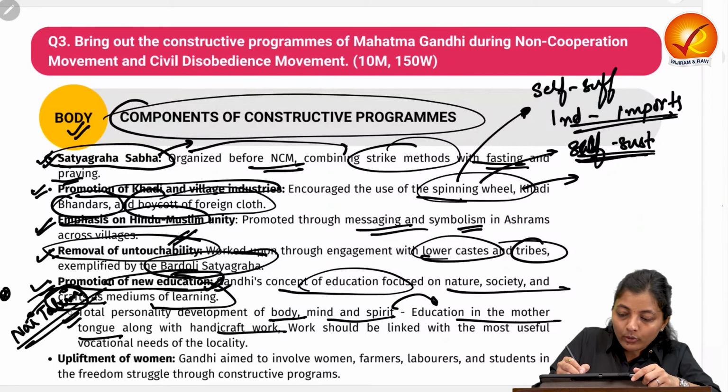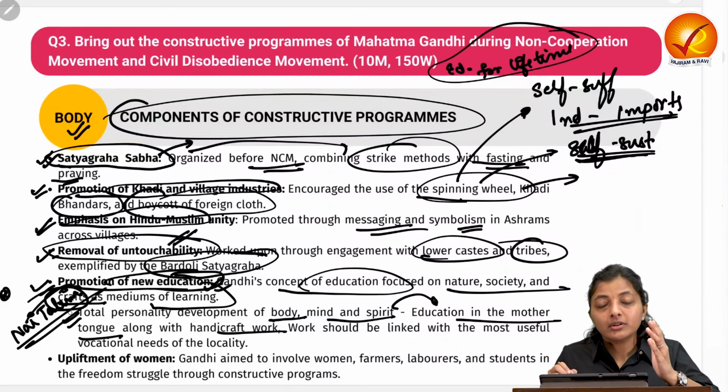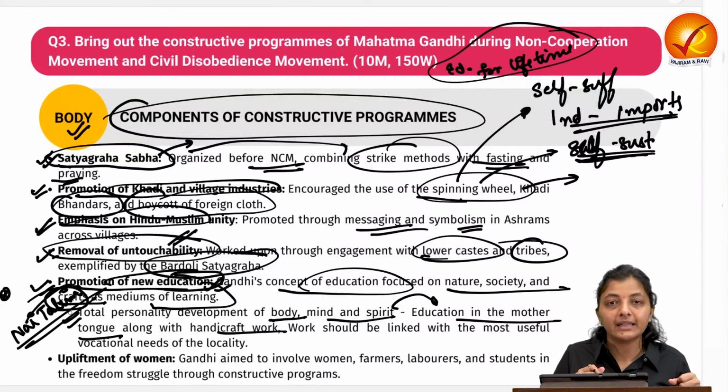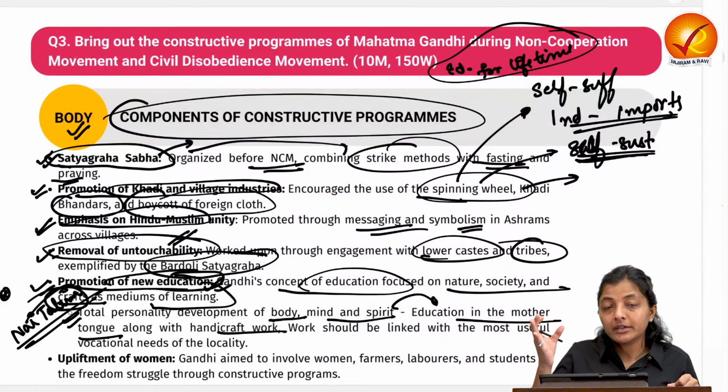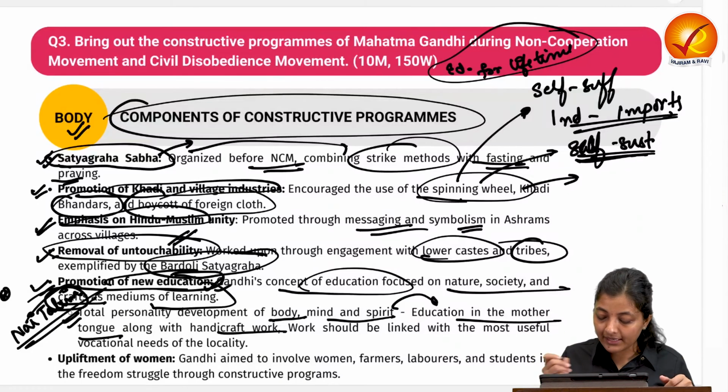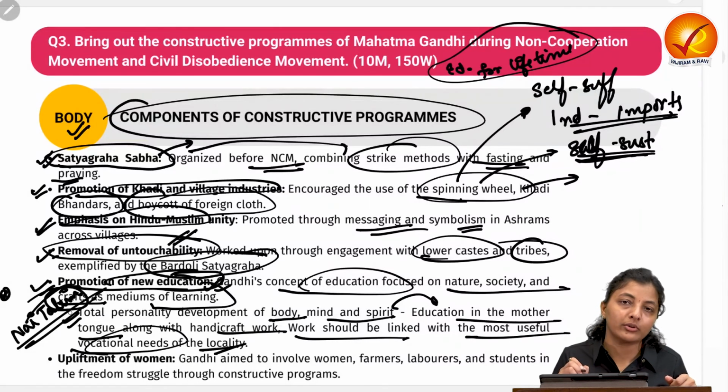Again, education for a lifetime. One should not stop attaining knowledge. He should continue his work along with attaining the knowledge, and the work being done should depend on the locality's needs, linked with the most useful vocational needs of the locality.